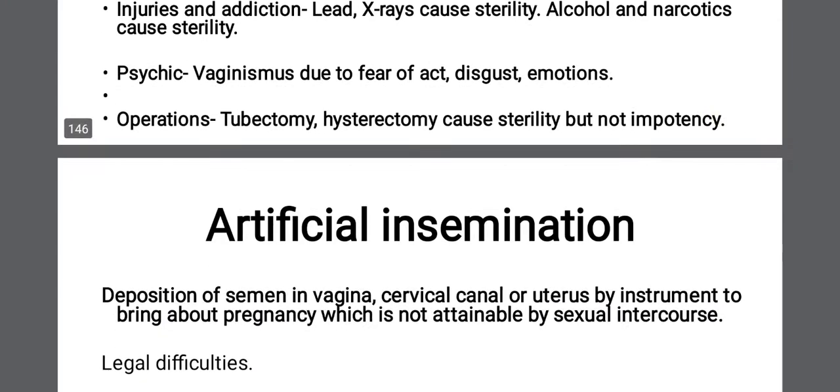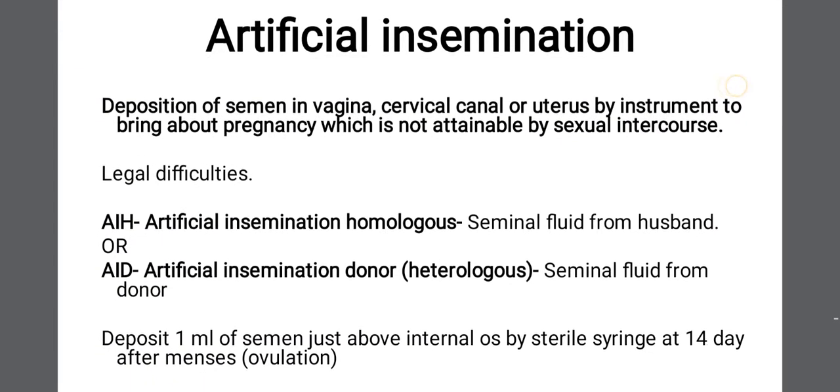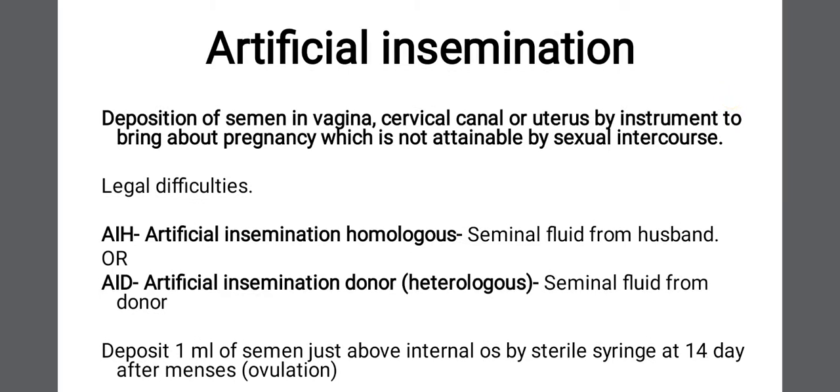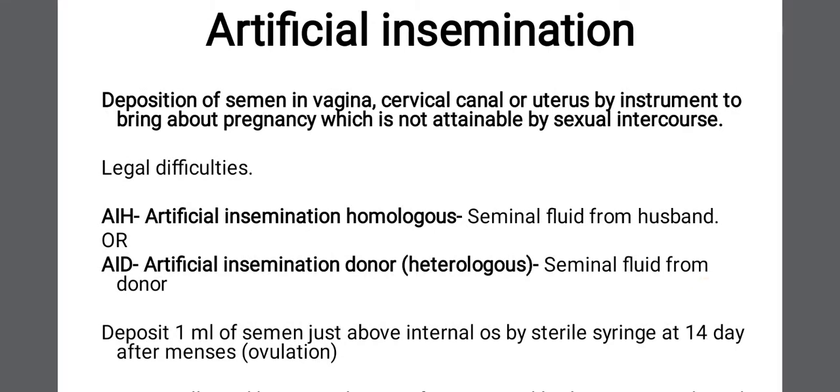Now we will go to the next topic, that is artificial insemination. Artificial insemination is deposition of semen in the vagina, or in the cervical canal, or directly in the uterus by some instrument, to bring about pregnancy which is not attainable by sexual intercourse.